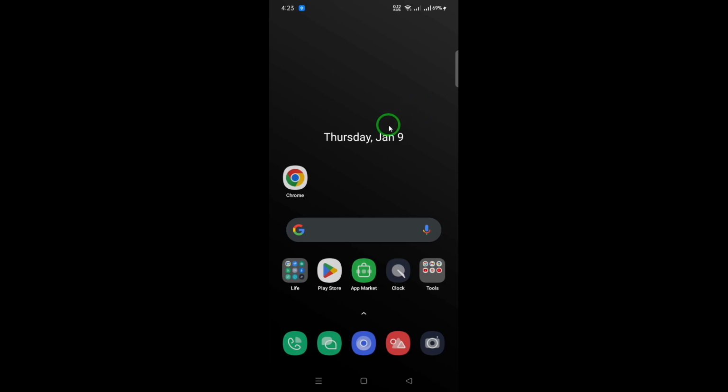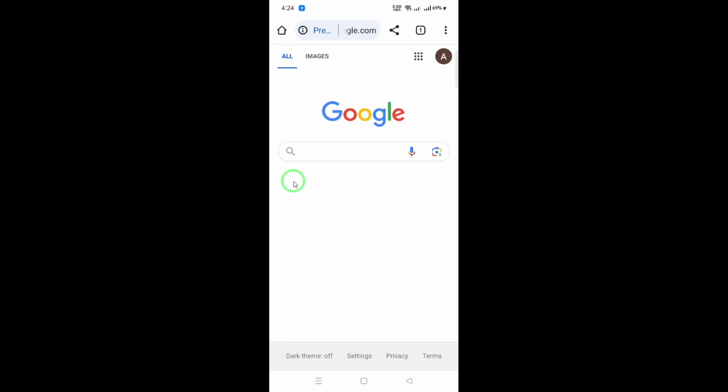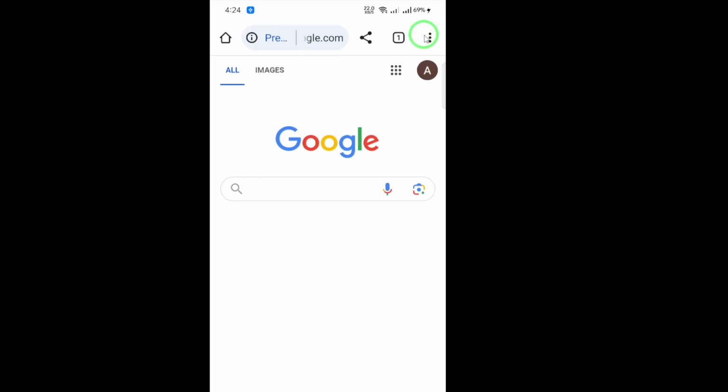First, open your Chrome browser. If you're using a desktop, make sure you have the latest version for the best experience. Once you have Chrome open, look at the top right corner of your screen.